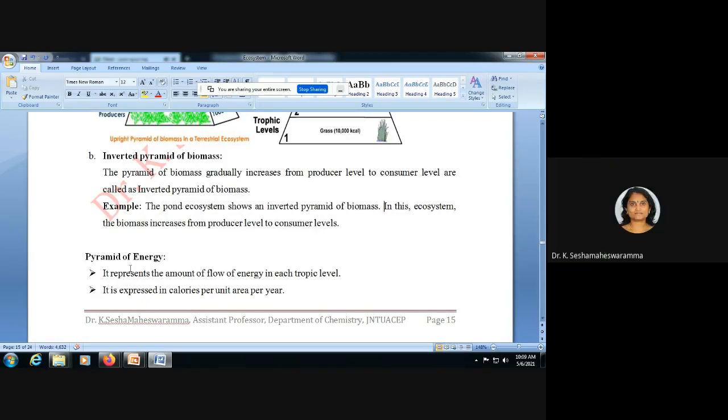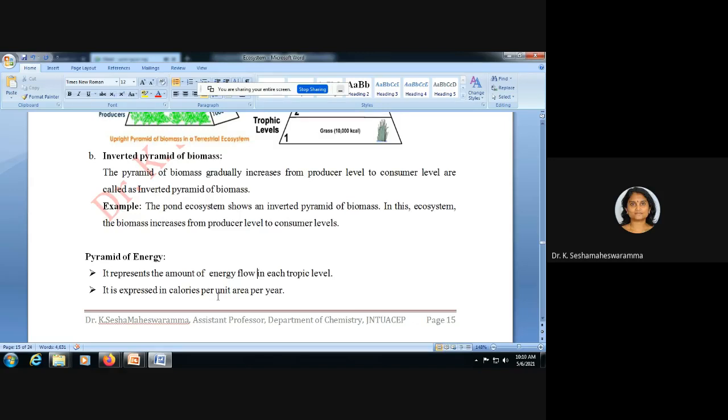Next, pyramid of energy. The pyramid of energy represents the amount of energy flow in each trophic level. The amount of energy flow in each trophic level is known as pyramid of energy.